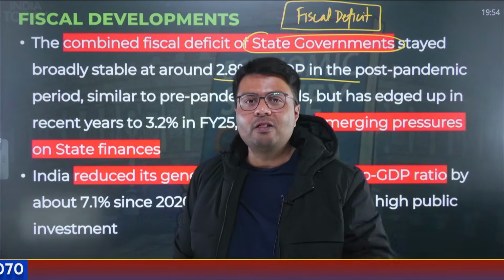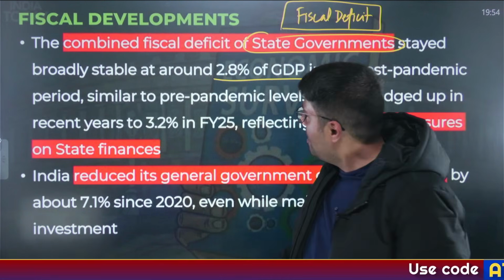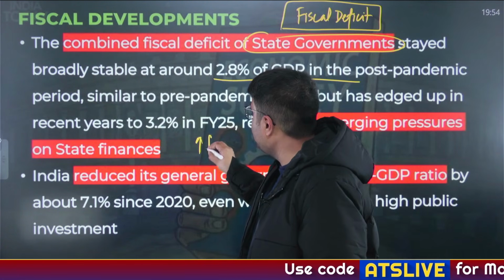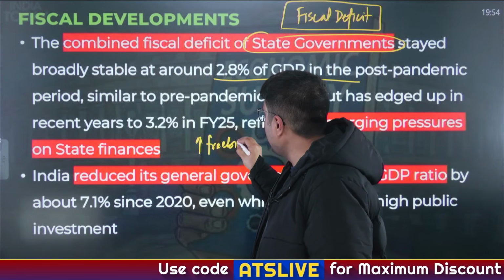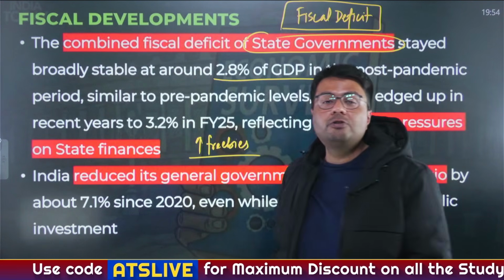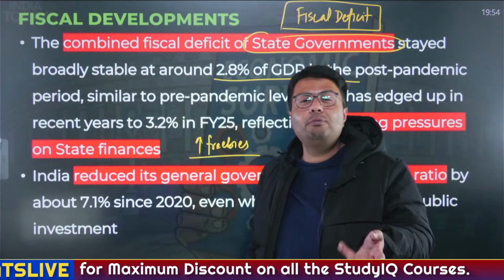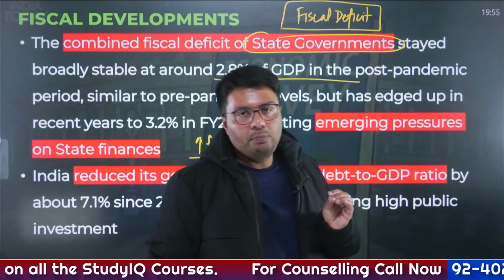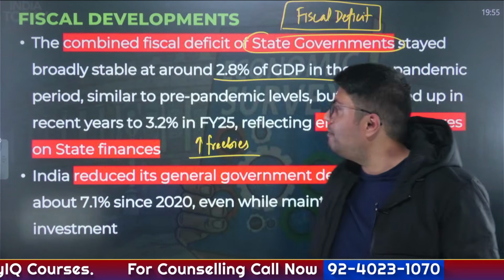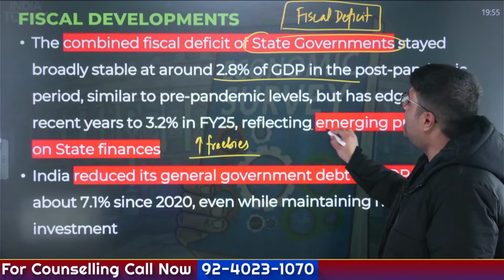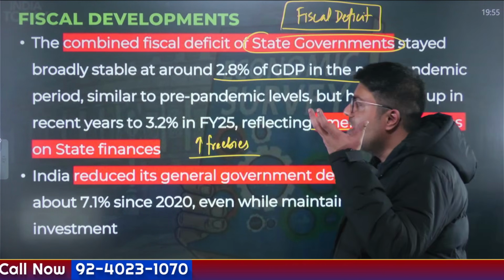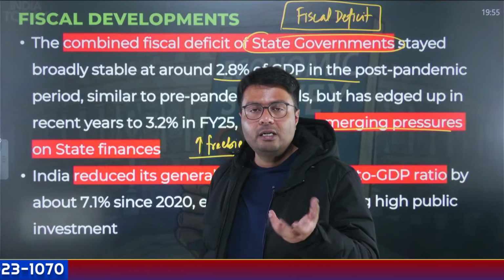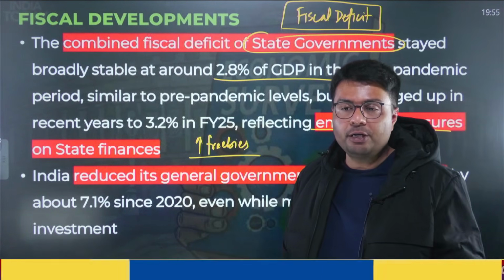But there is a break in the pattern. You must have realized many state governments have started giving freebies. From Ladli Behan Yojana to distributing cookers, laptops and bicycles, the state governments are on a freebie spree. The consequence is an increased fiscal deficit of states, which adds to the financial pressure on them.